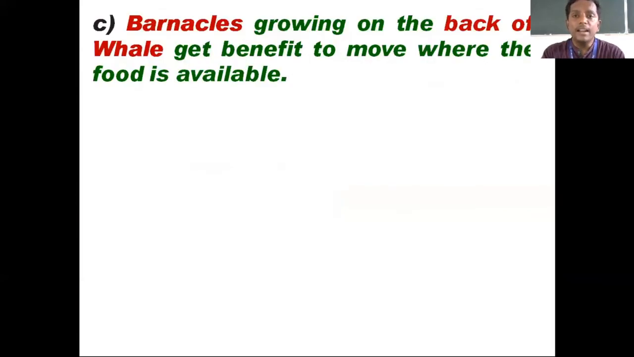Now the third one is barnacles growing on the back of a whale. The whale is the largest mammal found in sea water, and on the body of these whales we can see arthropods or crustaceans growing on the back of the whale. Here the crustaceans are sedentary forms, so they benefit by the movement of the whale from one place to another, so that they can get good nourishment and food from place to place because they are non-motile, whereas the whale is neither benefited nor harmed.